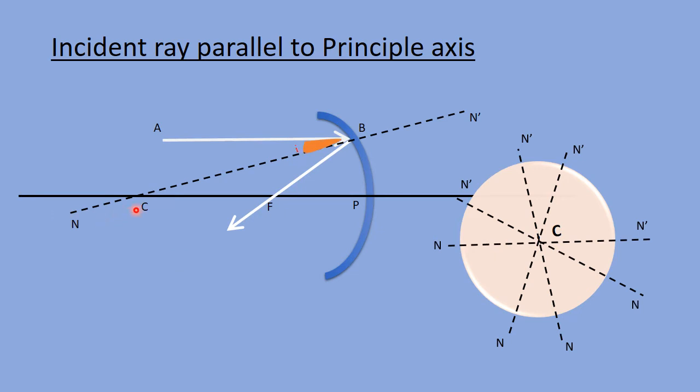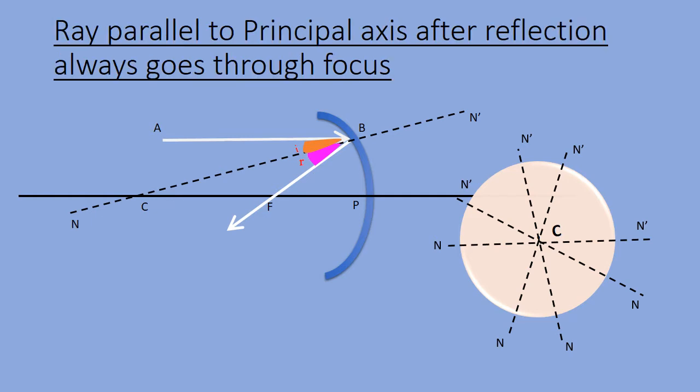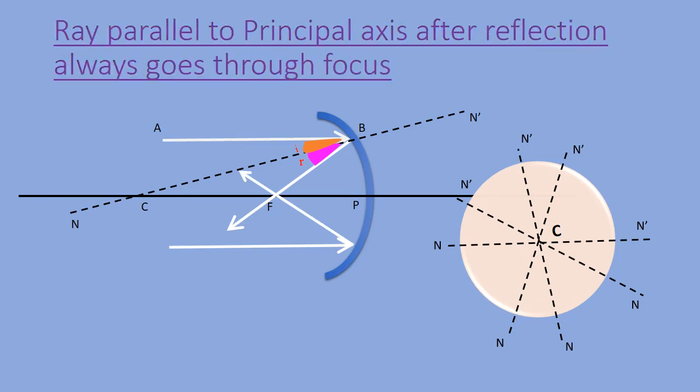The angle which the incident light ray AB makes with the normal can be considered as the angle of incidence, and the angle which the reflected ray makes with the normal can be considered as the angle of reflection. Angle of incidence will be equal to angle of reflection, that is, it will follow the laws of reflection. Similarly, if we consider another light ray which is parallel to the principal axis, it will also pass through the focus. So, any number of light rays that are parallel to the principal axis would always go through the focus after reflection. Now, this was our first basic ray.